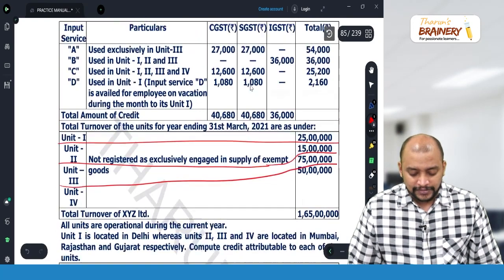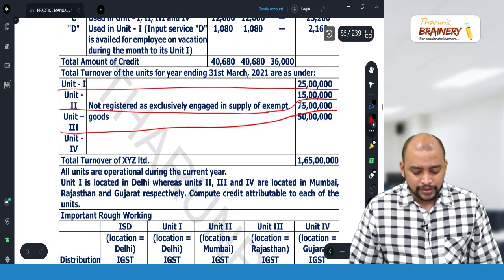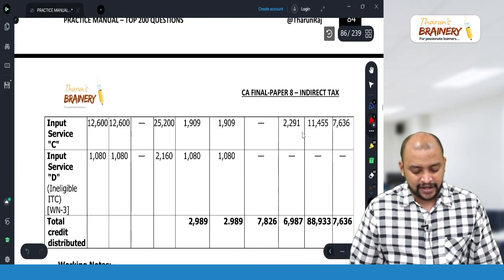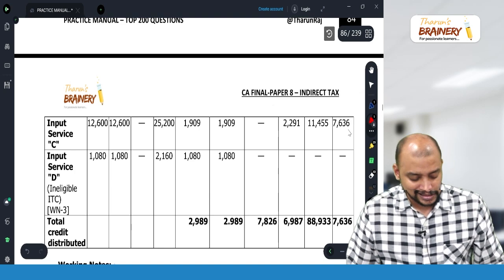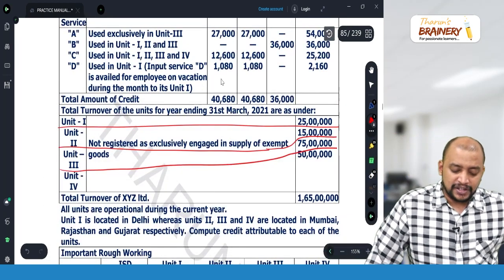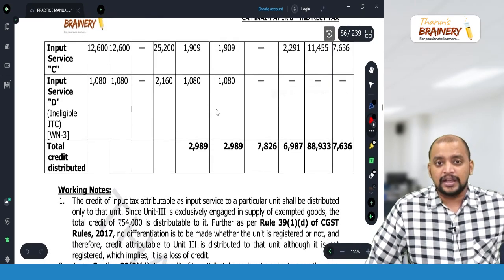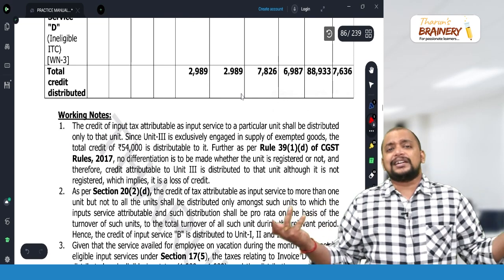Take the total 36,000. That 25,200 into 15 by 165, 75 by 165, 50 by 165. You distribute that as IGST credit. Then input service D. That we will be giving fully to unit 1, 1,080 and 1,080. So now this is the total credit distributed.